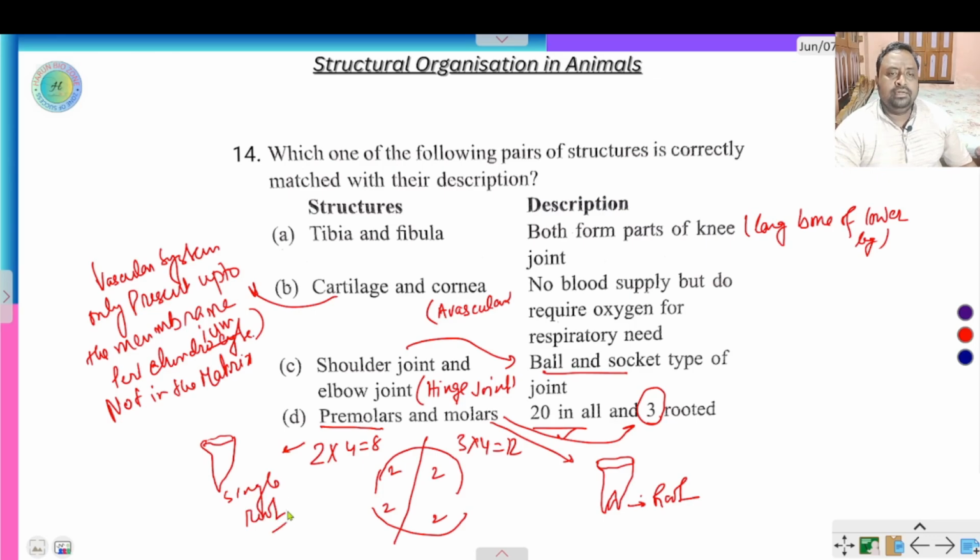So here the correct answer is B, cartilage and cornea. So remember this: the cornea is totally avascular, and cartilage is also avascular, that is why cornea can be replaced, cornea transplantation is done, transferred from one body to another body. In case of cartilage, the vascular supply is present only in the outer membrane of the cartilage. Okay, in the matrix region there is no vascular region, so this is the correct option, B.